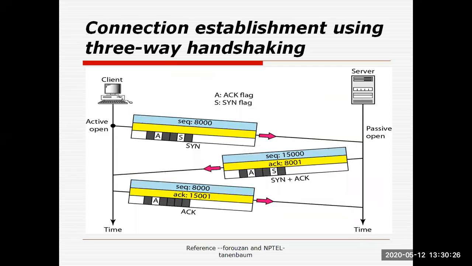Next, we set the synchronization field because here we are establishing the connection. So we have sent this TPDU to the receiver. In the diagram, I directly send this TPDU to the server, but actually this TPDU is encapsulated into a packet, and then the packet is encapsulated into a frame, and then that frame is transferred to the receiver machine.